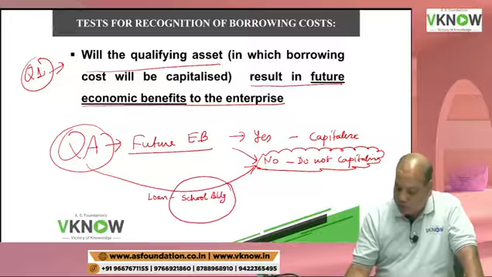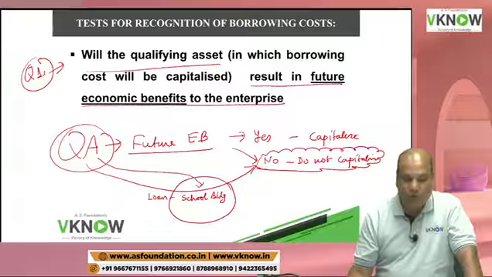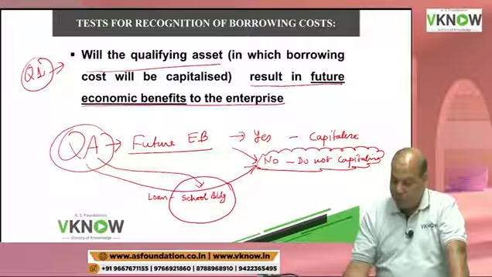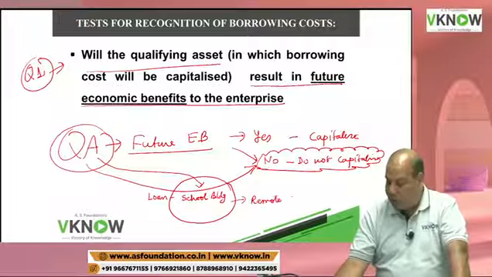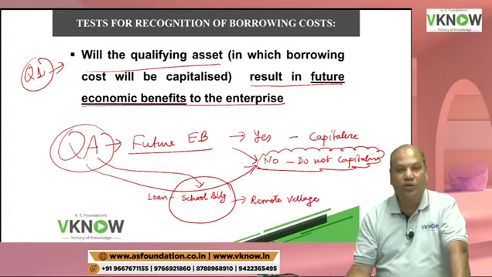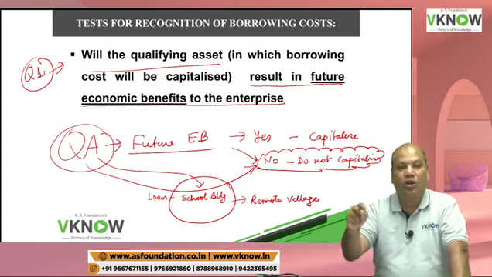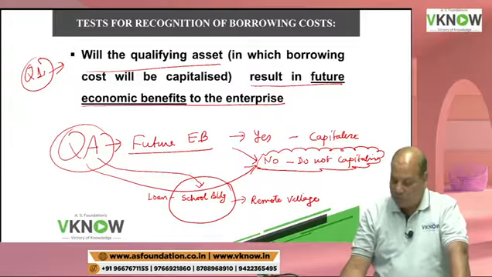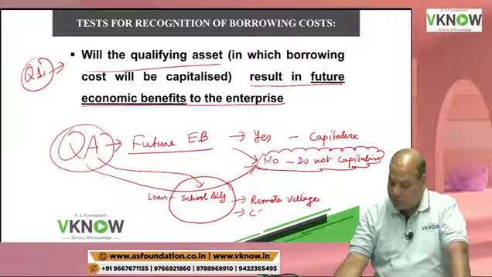School building is a qualifying asset because it will take substantial period of time to get ready. But the school building is in a remote village. And why is this company constructing this school building in a remote village 500 kilometer away? For CSR purpose.